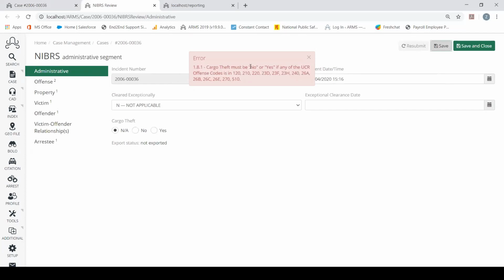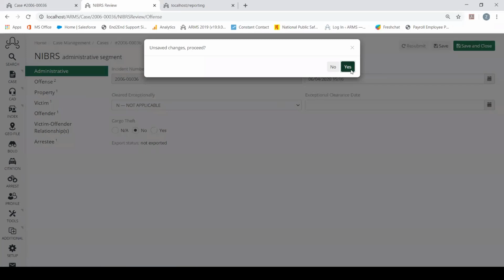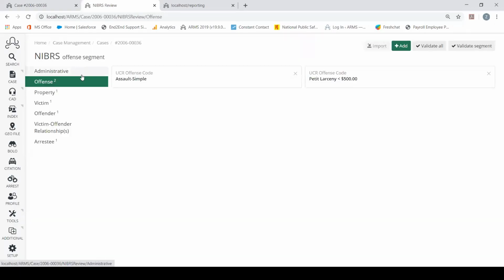So you can see cargo theft must be yes or no if any UCR offense code is so on and so forth. So right now we didn't have any cargo theft involved, so we hit no. We jump into our offense here. We save our changes. We're good to move forward.